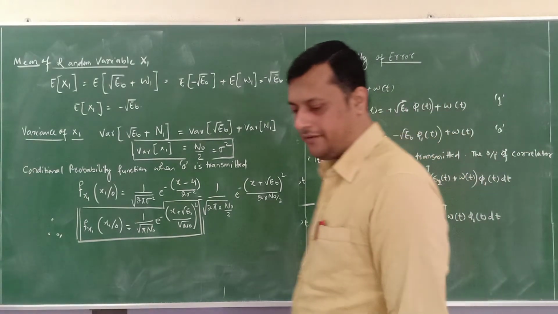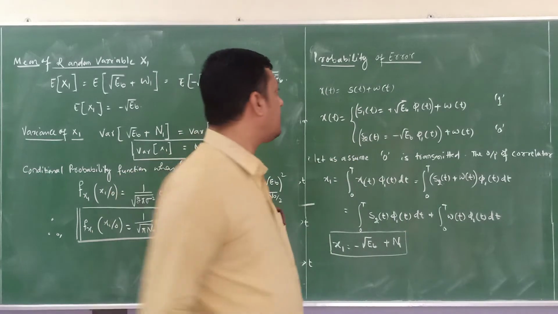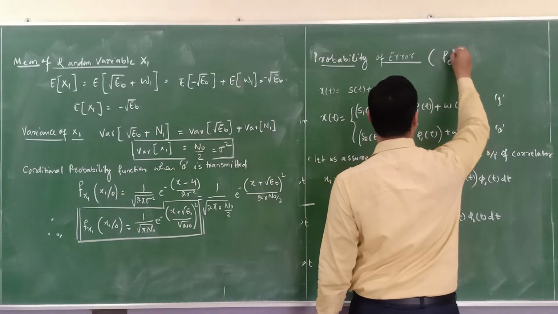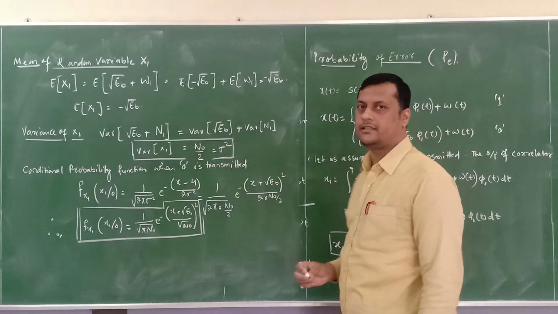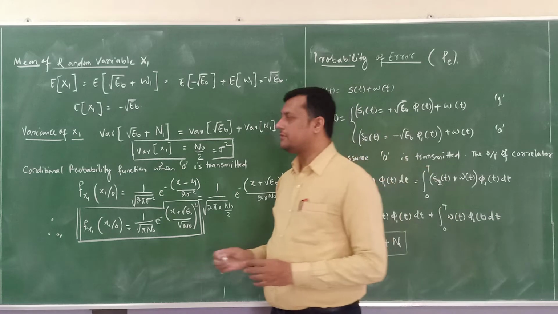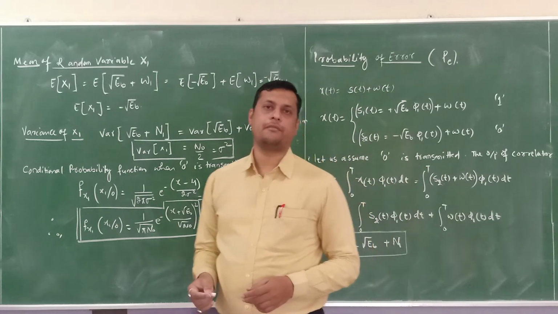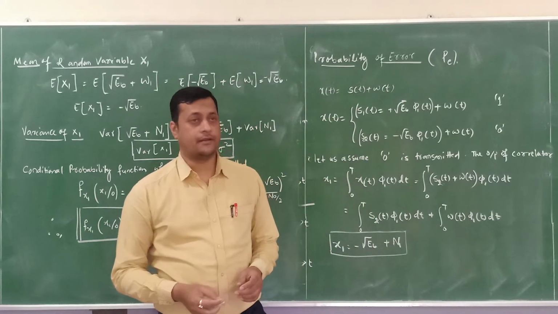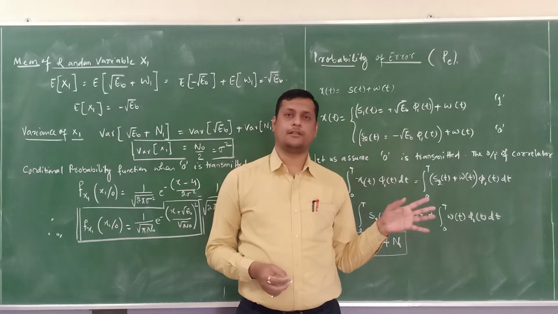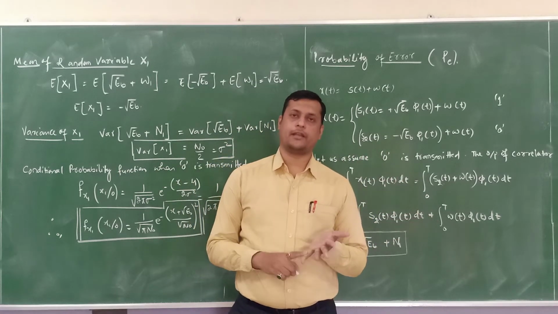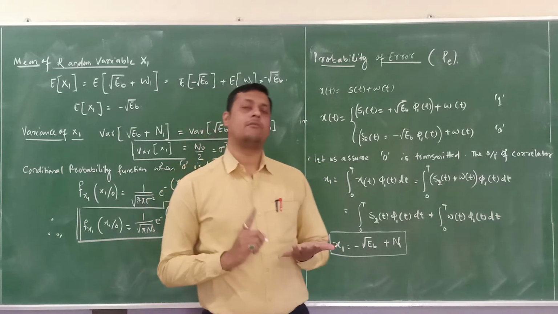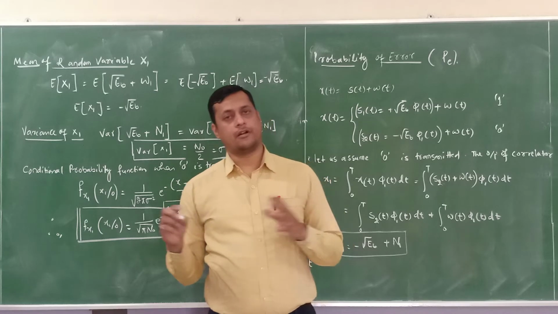So next we have the determination of probability of error. It is also called P suffix E, and basically it is represented as P suffix E. Now the question comes, why are we determining this probability of error? The probability of error is identified for a digital modulation scheme, whether we go for ASK, PSK, FSK or QPSK, whichever modulation.